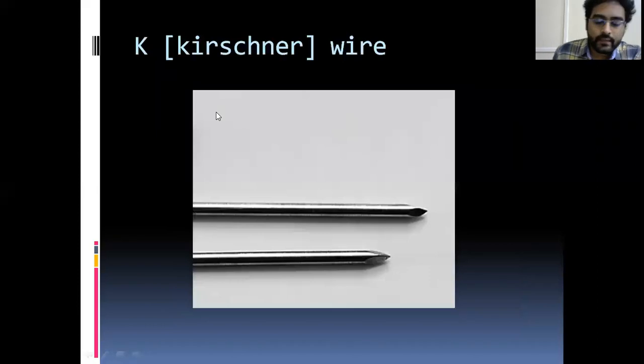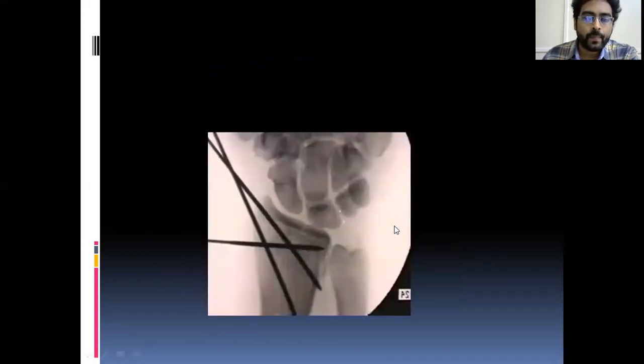Next come the K wires. Here K stands for Kirschner, whereas K in the nail stands for Küntscher. Küntscher nail, and this is Kirschner's wire. This is repeatedly asked in viva also. This is the most commonly used implant. The tip is very sharp, either trocar shaped or trifluted, but very sharp to cut the bone. It is most commonly used to fix small fragments, such as the radius, and supracondylar fractures of the humerus in pediatrics. Most commonly it is also used for provisional fixation.